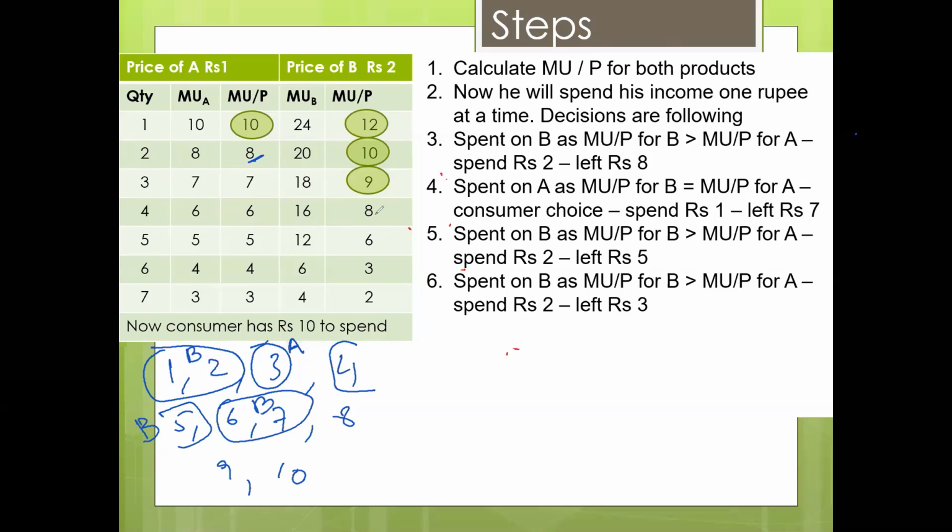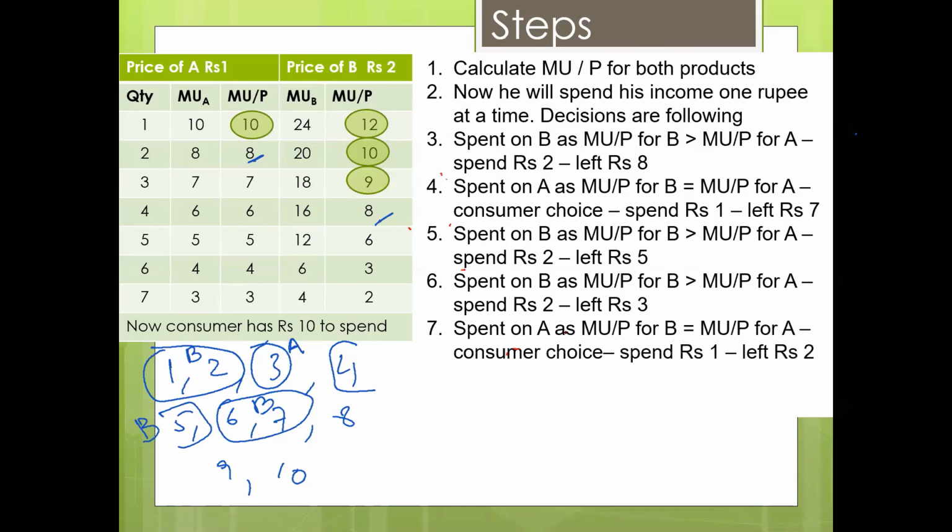And now he's comparing 8 with 8. So where will he go? He will go for product A because it is cheap. And secondly, he needs a variety. He has too many of B, he only has one of A. So he will select 8. Let's see how we can write it. He will select A because it's consumer choice, because it is cheaper. So he will put it in his trolley.